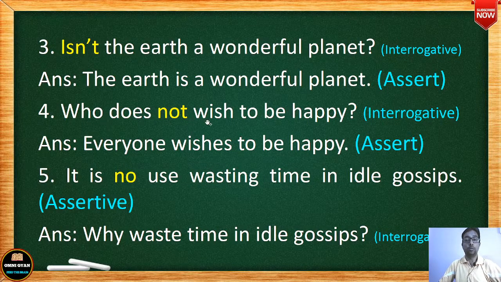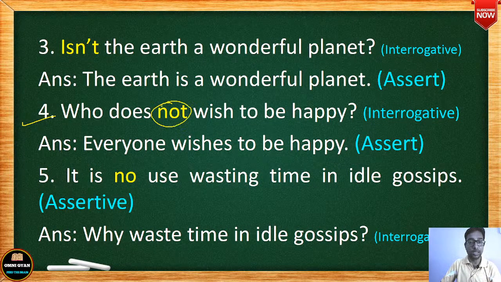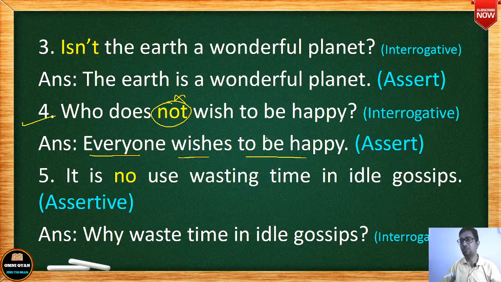Who does not wish to be happy? Interrogative sentence. Who does not wish to be happy? कौन खुश रहना नहीं चाहते इस दुनिया में? सब लोग खुश रहना चाहते हैं. Everyone wishes to be happy. So this not word gets deleted, right? And how do you put it? Everyone wishes to be happy. Who does not wish to be happy in this world?